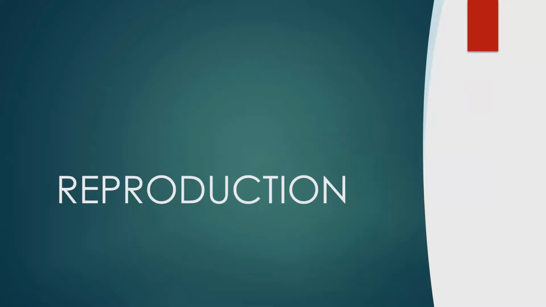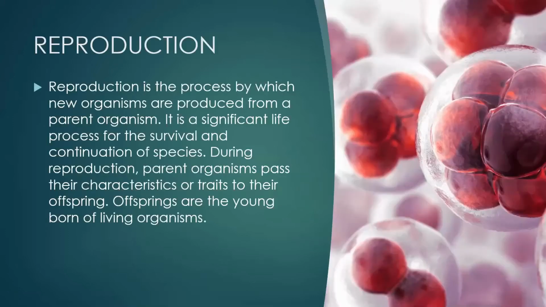Today, our topic is all about reproduction. Reproduction is the process by which new organisms are produced from a parent organism. It is a significant life process for the survival and continuation of species. During reproduction, parent organisms pass their characteristics or traits to their offspring. Offsprings are the young born of living organisms.